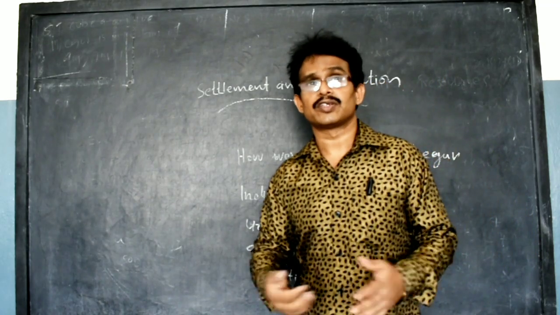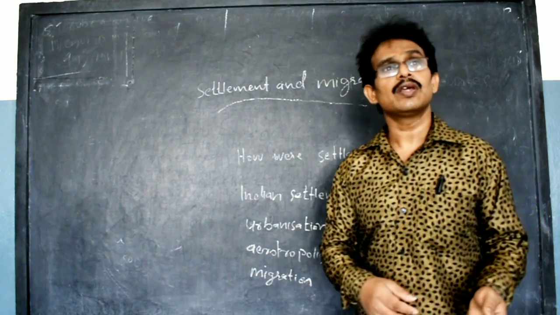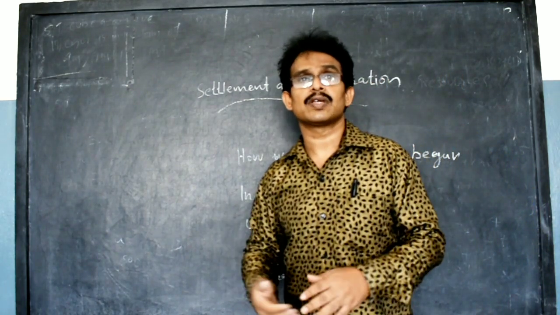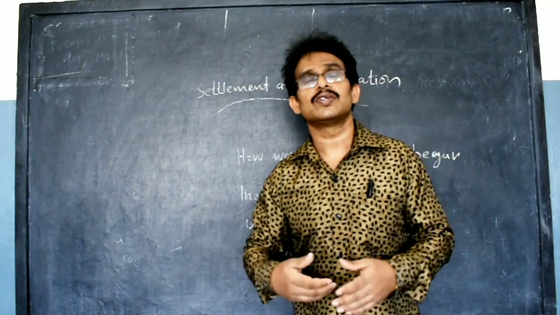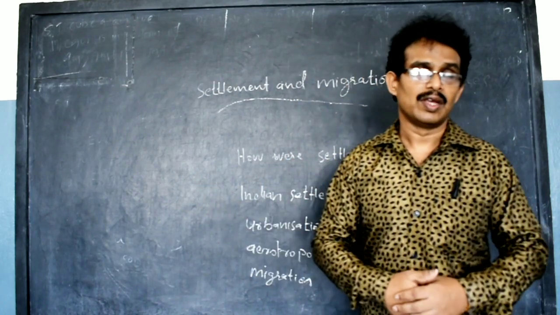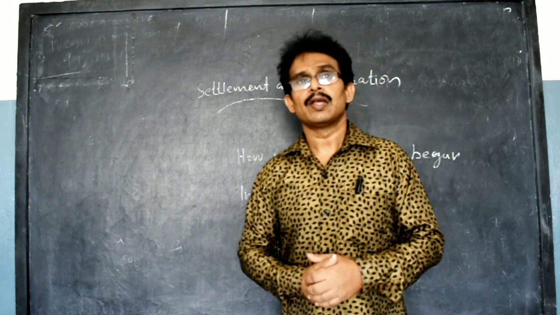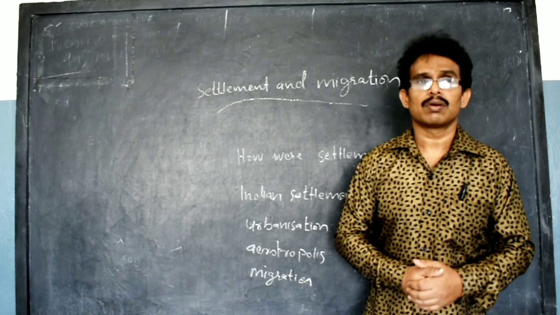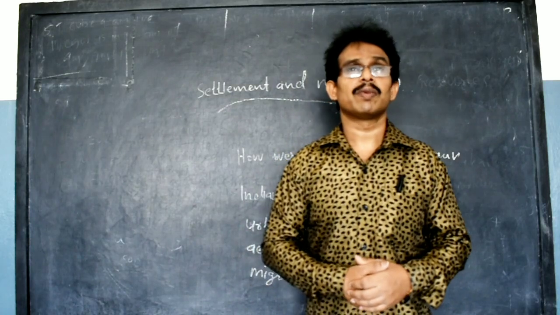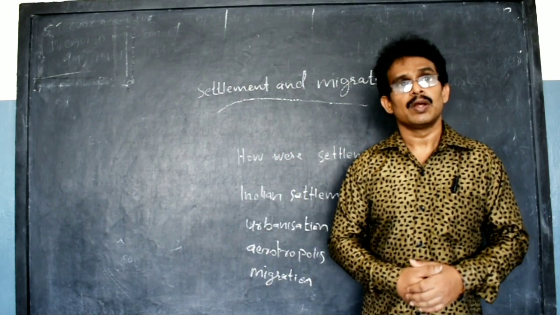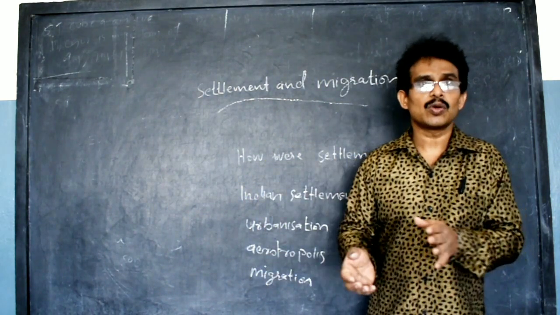But as facilities increased, settlements changed. The primitive village changed into a better village, later a revenue village, from hamlet to revenue village, then towns, cities, big cities and mega cities. In this way, settlement changed. Take one example, Delhi. Delhi developed as a small city, but later it became a big city, now a mega city. One of the mega cities is Delhi. Surrounding villages are now part of the city. These villages also merged with the city.